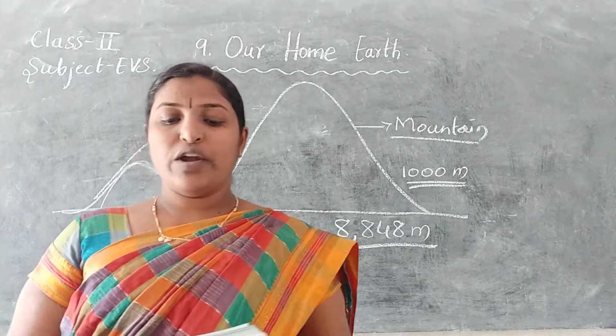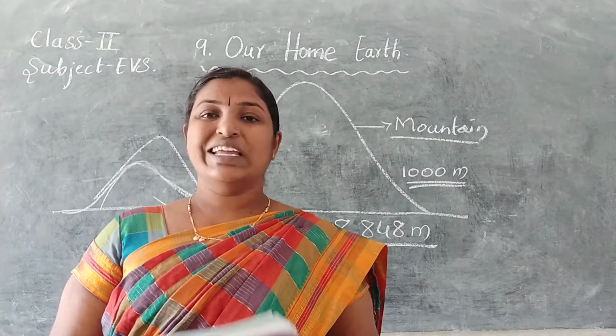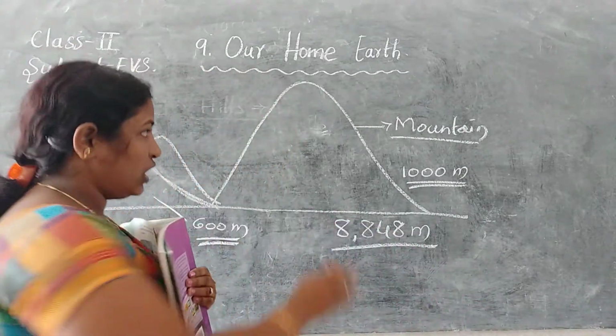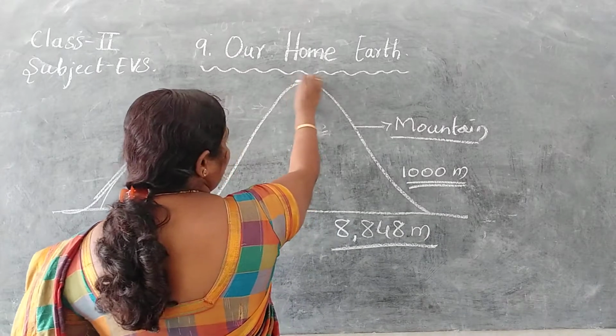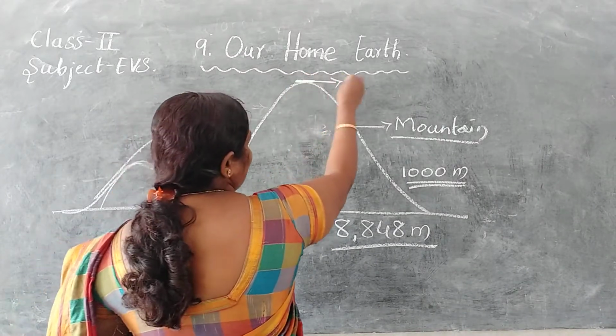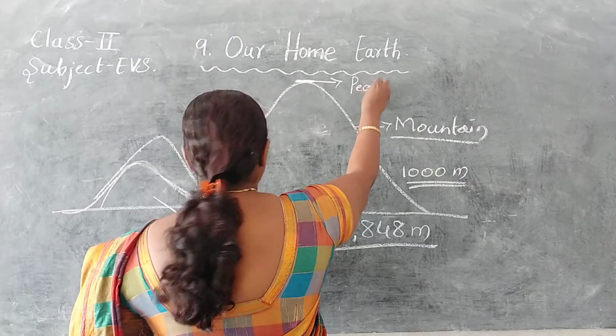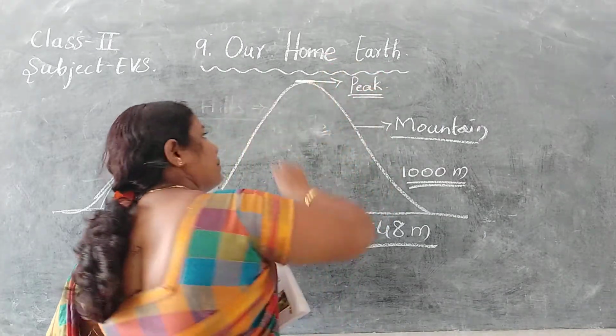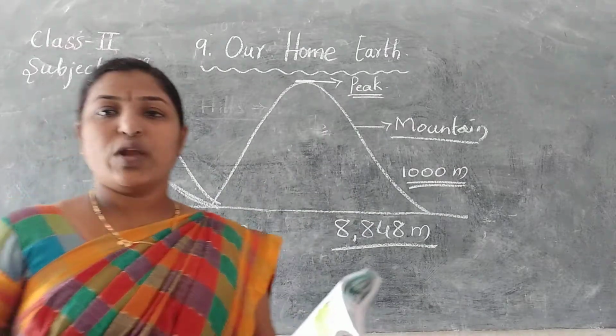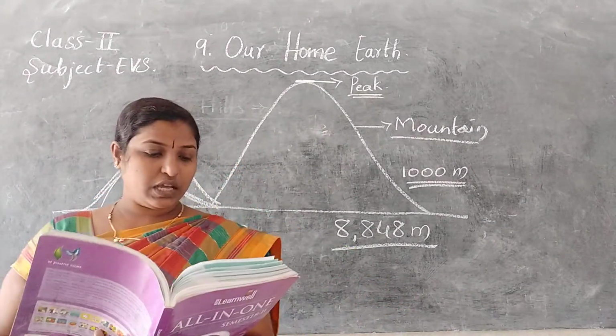The highest point of a mountain is called its peak. The end point of the mountain is called its peak.